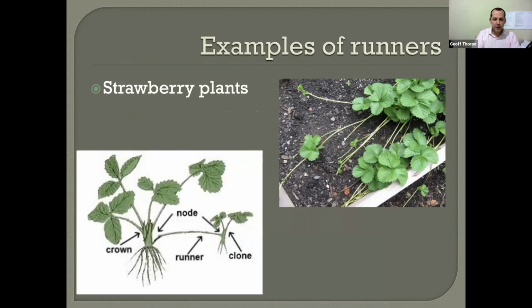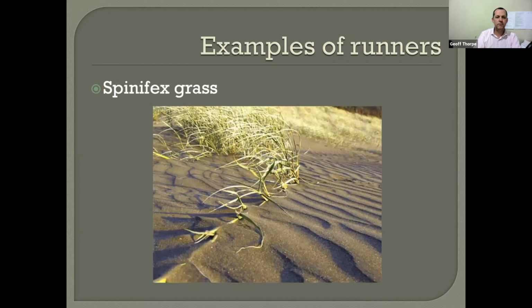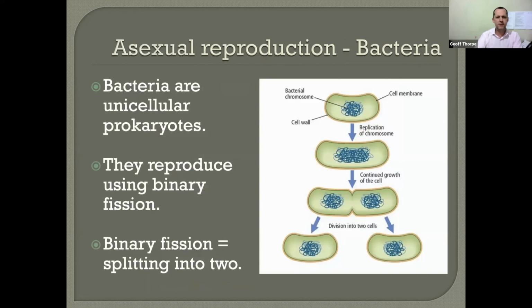Examples of plants with runners include strawberries. And again, just showing a couple of pictures there, where we start off with one plant, we get the horizontal runner moving across, and from a node, a whole new plant grows. Another example is spinifex grass, which is the type of grass you usually find in beaches, sandy areas, and deserts. If you've ever seen it and tried to rip it up, you might find this big long runner that you're pulling up from the ground. It's often common in a lot of grasses.